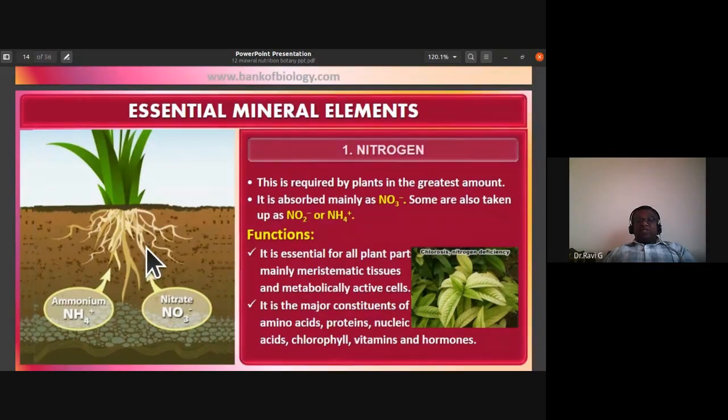The second aspect is that it is a major constituent of amino acids, proteins, nucleic acids, chlorophyll, vitamins, and hormones. They all have nitrogen, and nitrogen is a major constituent of these compounds.